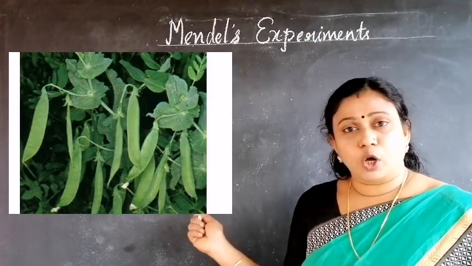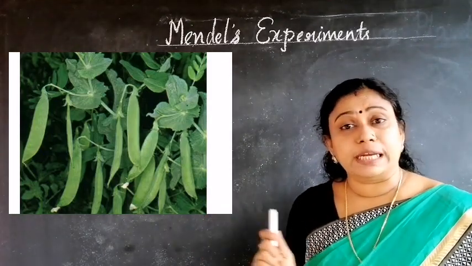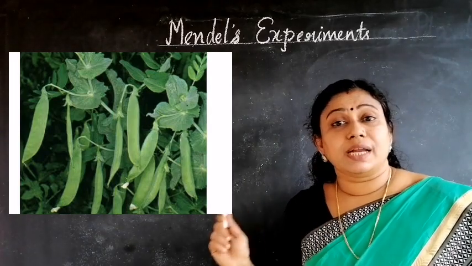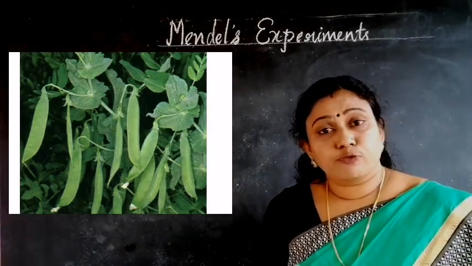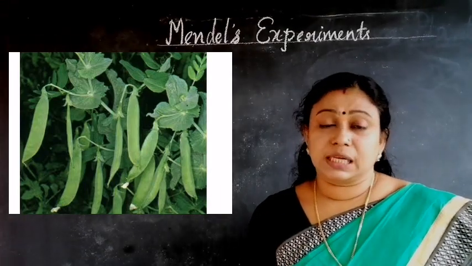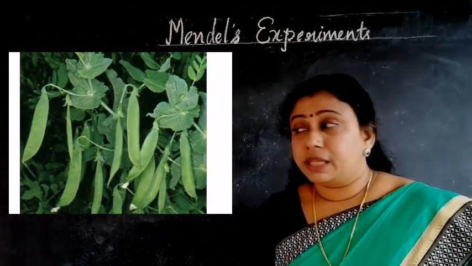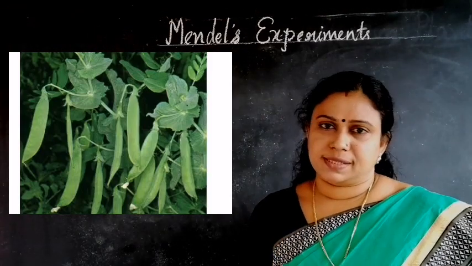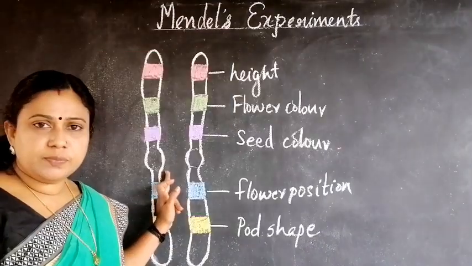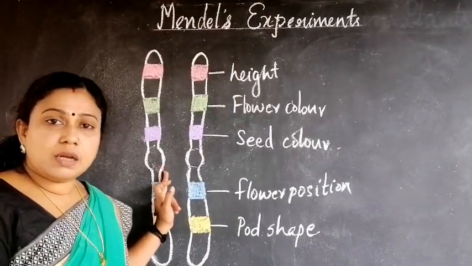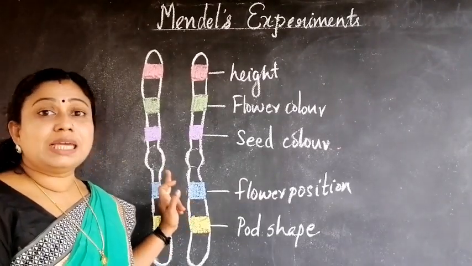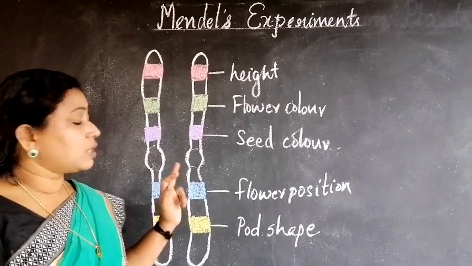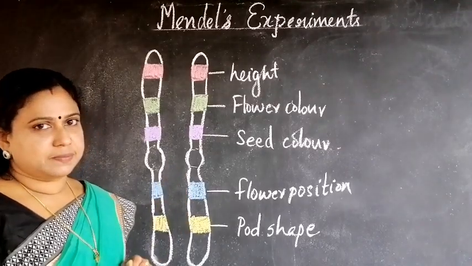Like humans, Pisum sativum, the garden pea plant, is also a diploid organism which contains chromosomes in pairs. There are 14 chromosomes in Pisum sativum, seen in 7 pairs. Here you can see an enlarged structure of a pair of chromosomes in Pisum sativum.